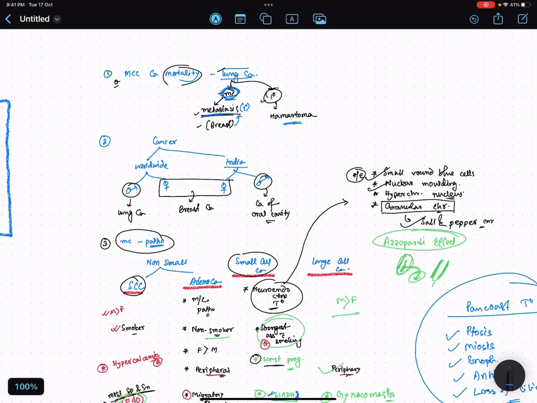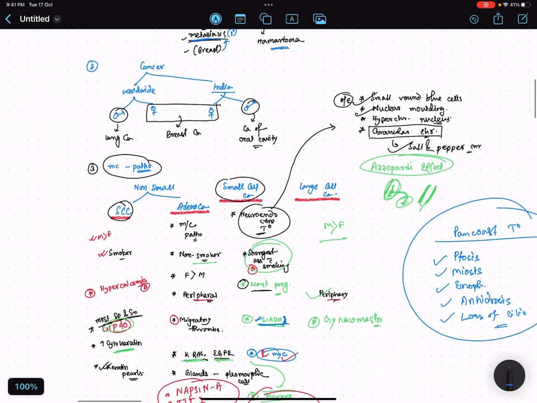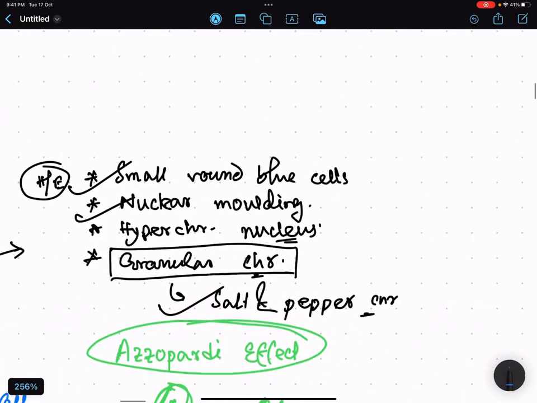What are the other neuroendocrine tumors other than this small cell carcinoma of lung? Yes, you have carcinoid tumor of the lung, any carcinoid tumor per se. Pheochromocytoma is there, paraganglioma is there. Okay, glomus tumor is there, carotid body tumor, that is. So we have many tumors.